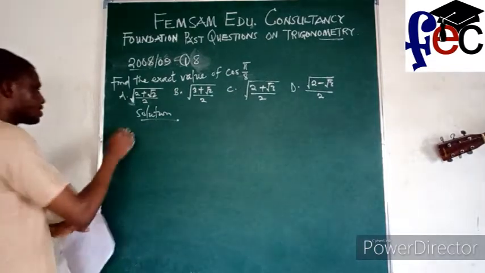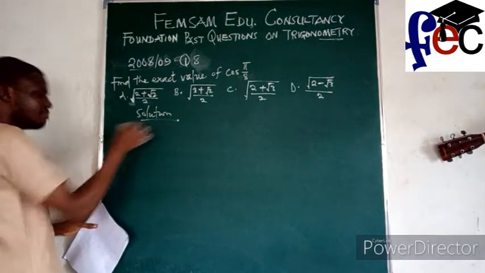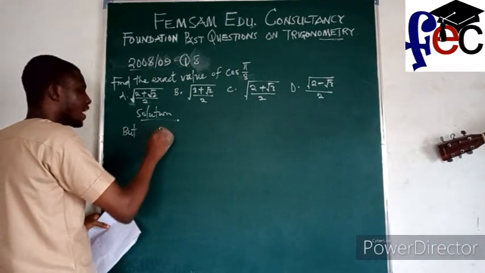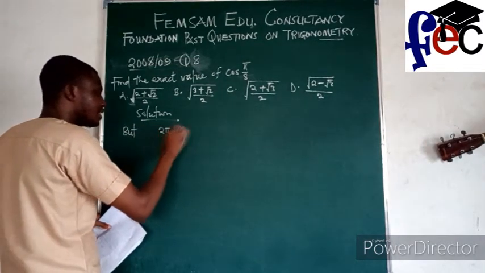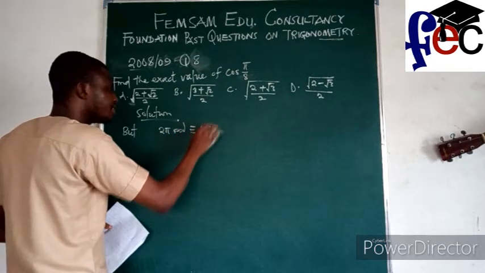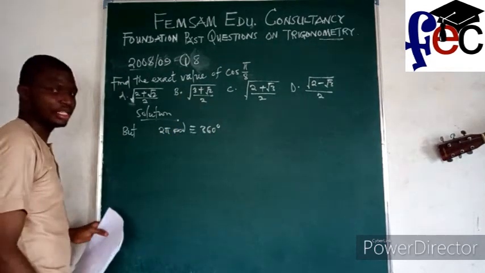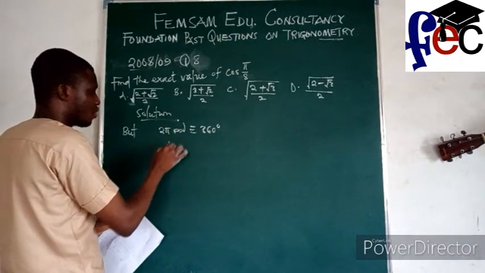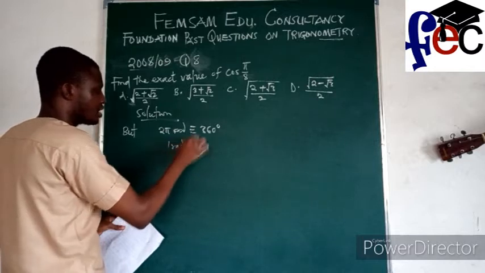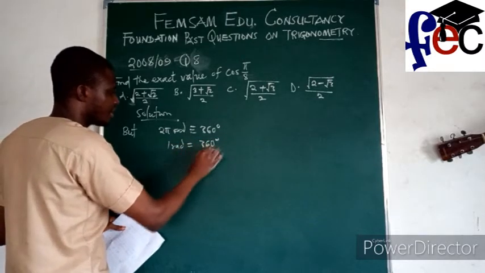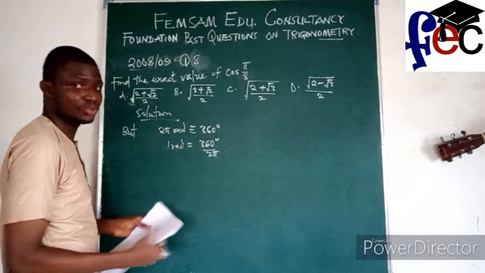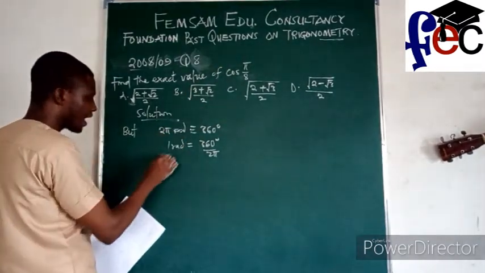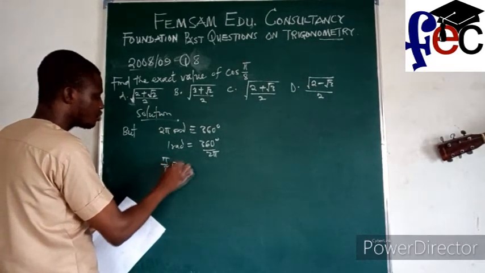So now look at it. I know that 2 pi radians is equivalent to 360 degrees. If that is the case, that means 1 radian is equal to what? 360 degrees divided by 2 pi, which is the same thing as 180 over pi. Now, if 1 rad is this, what do you think pi over 8 rad is going to become?